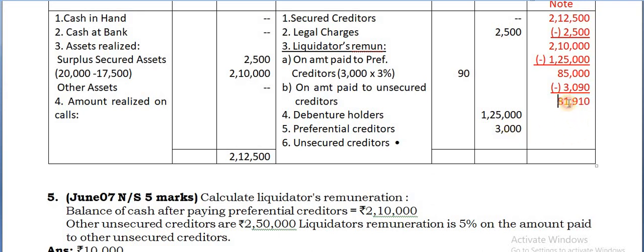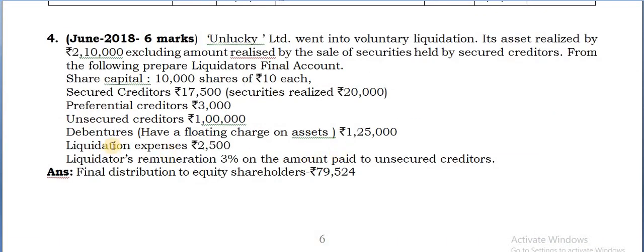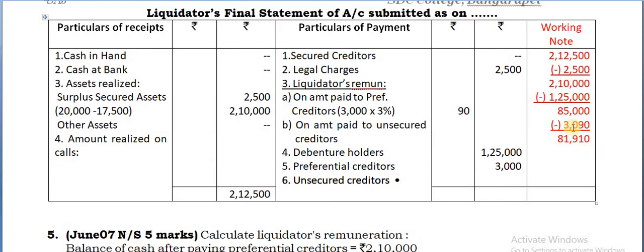Now this is the amount available to pay to the unsecured creditors. But what is the worth of the unsecured creditors given? 1 lakh. Is the amount sufficient? No. Here 1 lakh is more than what is available. So to calculate the remuneration, you have to take this amount into 3/103, that is, whatever cash is available into 3/103. That gives you 2,386.